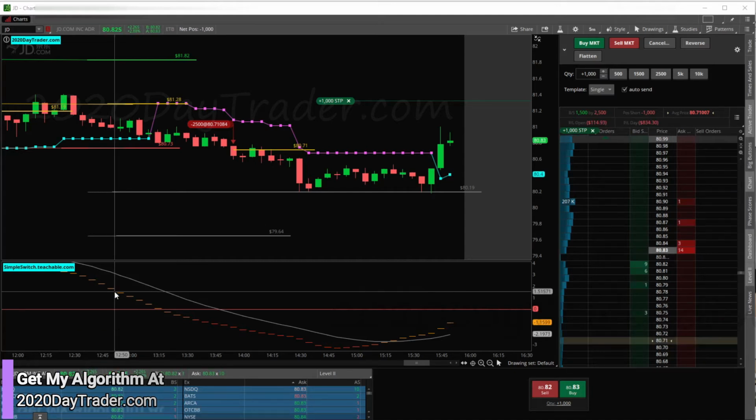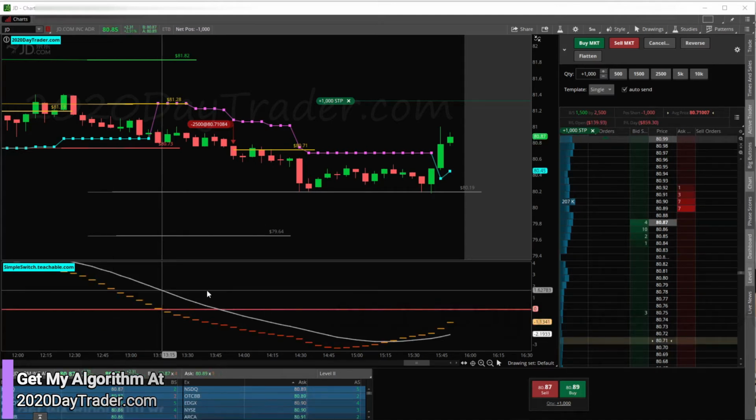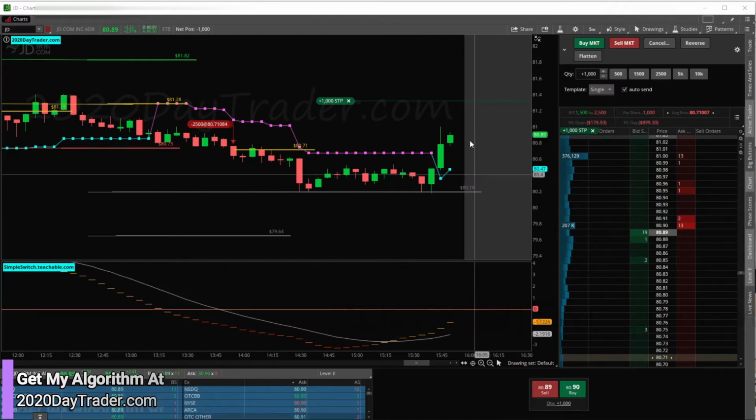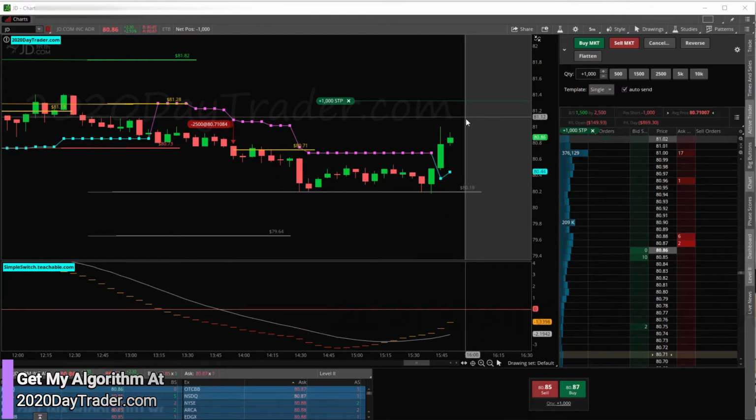All right, so we're coming into the last 5-minute candle here in a few seconds, about 20 seconds. So we'll see if we get a sell-off or a boost. It is what it is. Almost had a nice day.